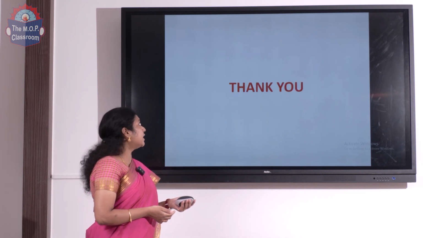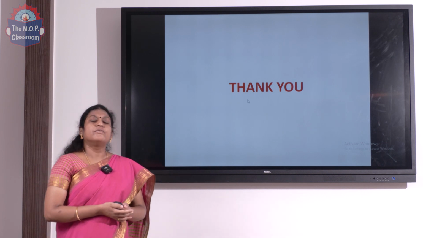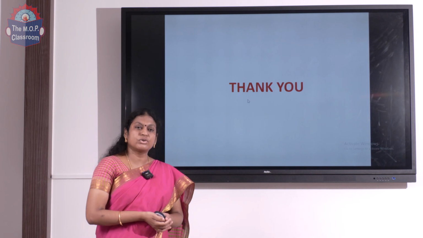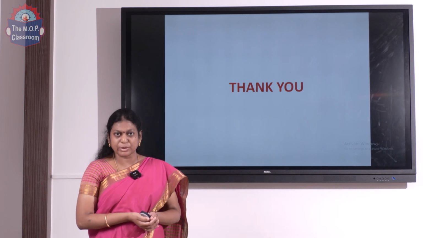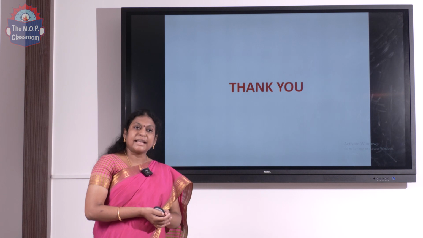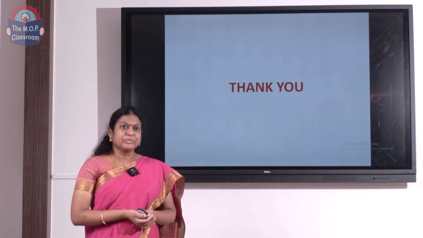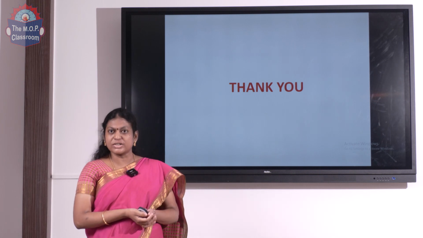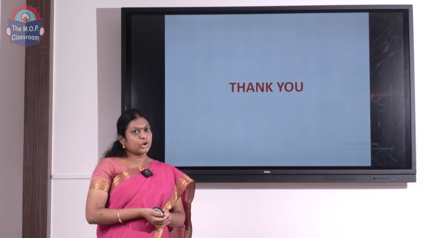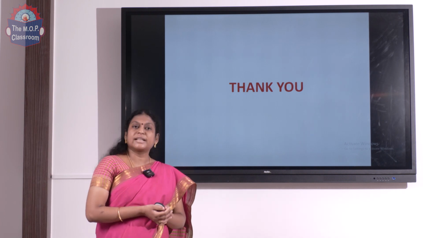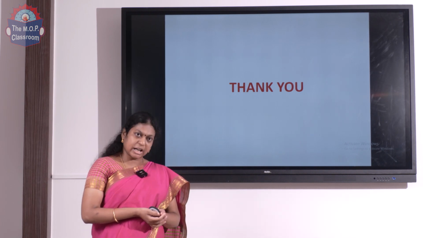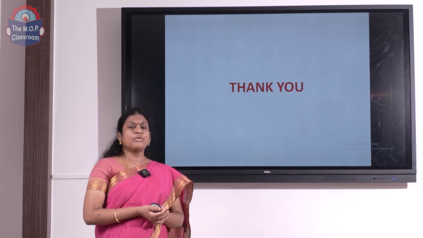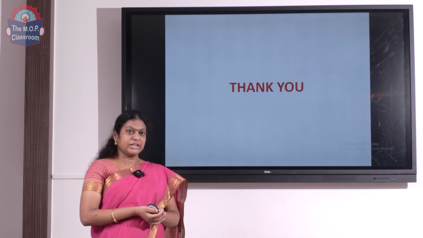To have a short recap of what we have said, we were talking about glycolysis. Glycolysis is a process in which glucose is broken down to 2 molecules of pyruvate, and during this process ATP and NADH is produced. We have invested 2 ATP and we have reaped 8 ATP in aerobic glycolysis and 2 ATP in anaerobic glycolysis. The pyruvate can either enter TCA cycle under aerobic condition, or under anaerobic condition it can move on to form lactate by the action of the enzyme lactate dehydrogenase.